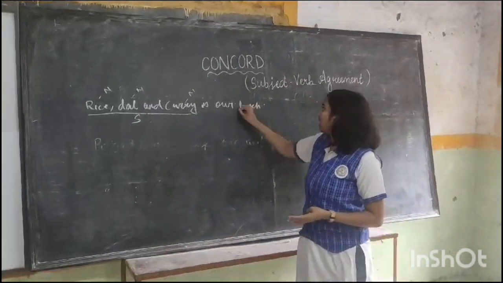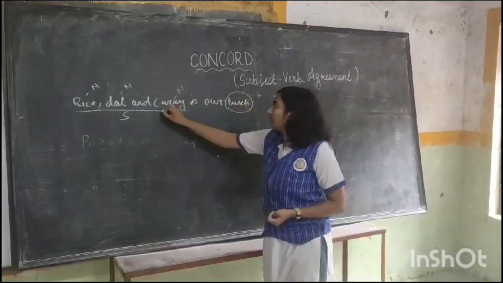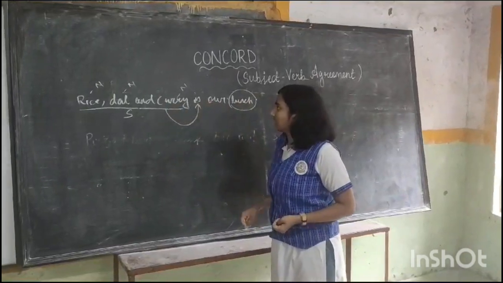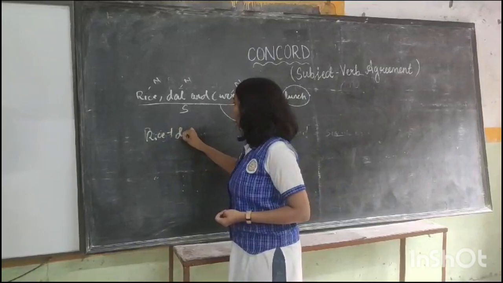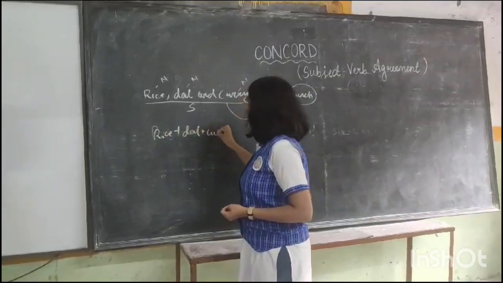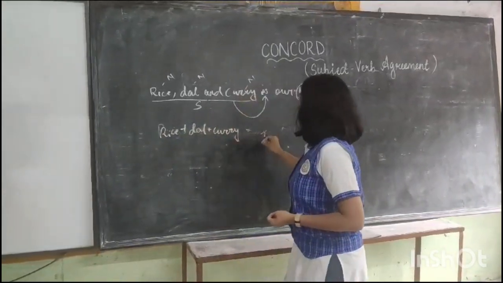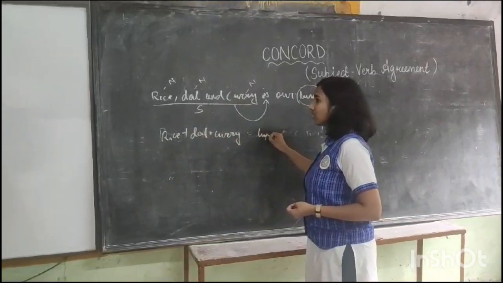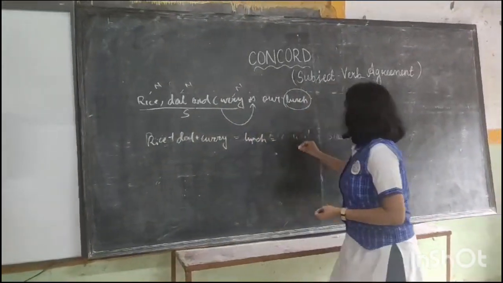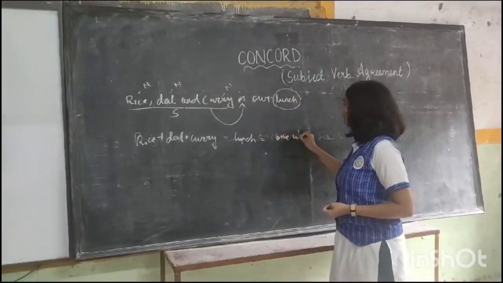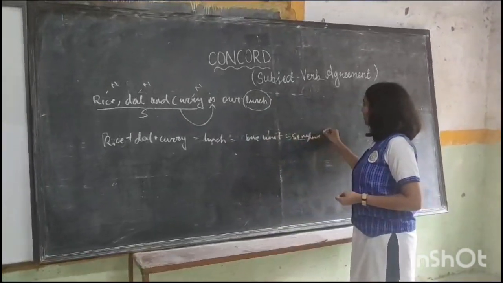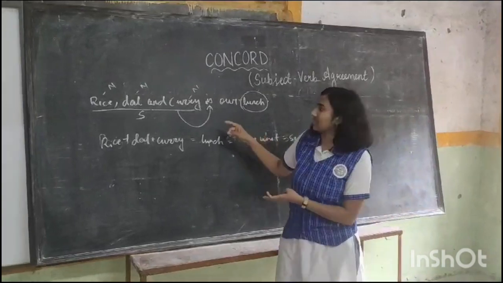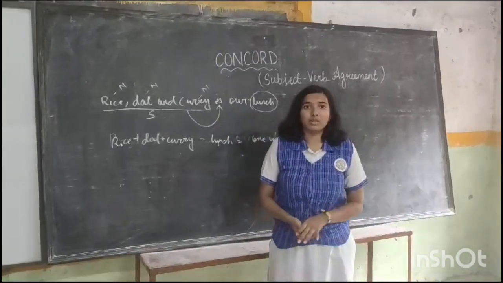Rice, dal and curry denote only one thing, that is lunch. So we are using a singular verb, is. Here also, rice plus dal plus curry equals lunch, which equals one unit, so we are using a singular verb. In this way, rule number 1 is completed.